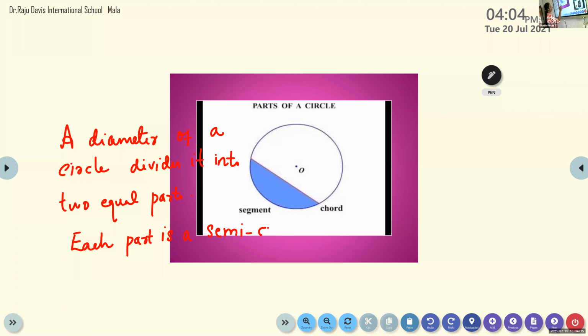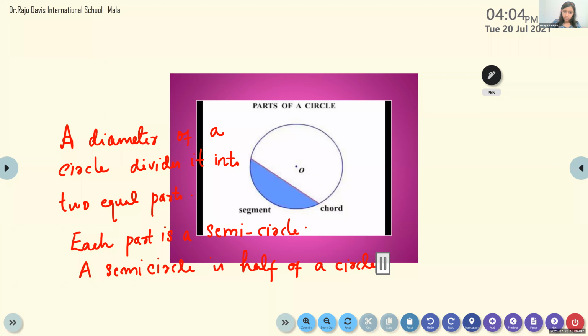You understood? Semicircle. A semicircle is half of a circle, right, children? Okay, so I understood that also, right, children? Yes, ma'am. That example is like a protractor.